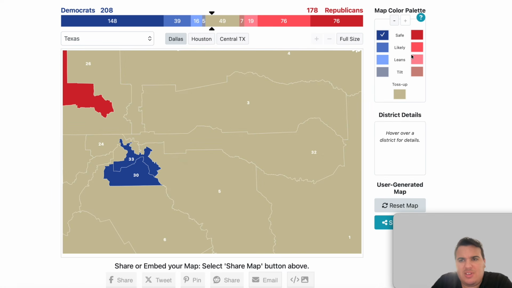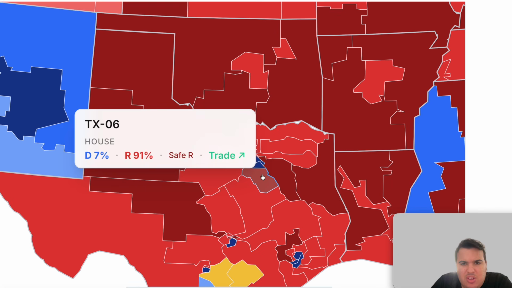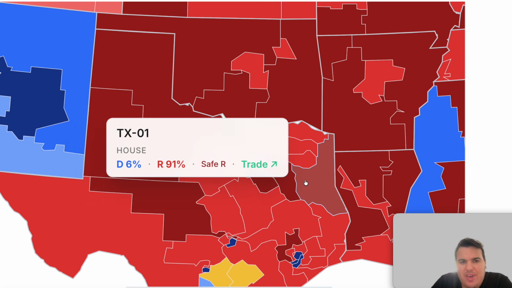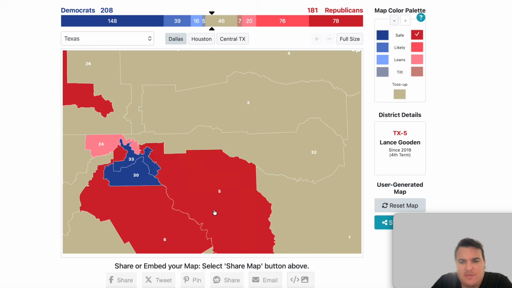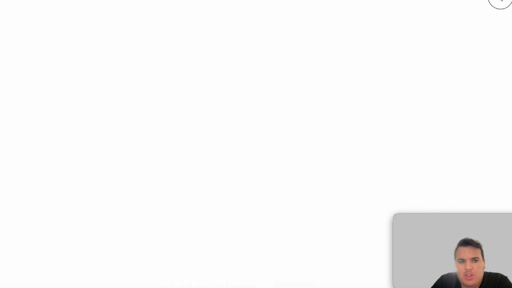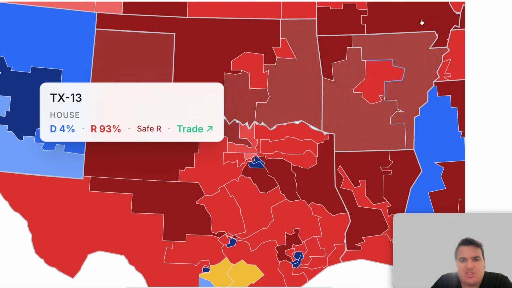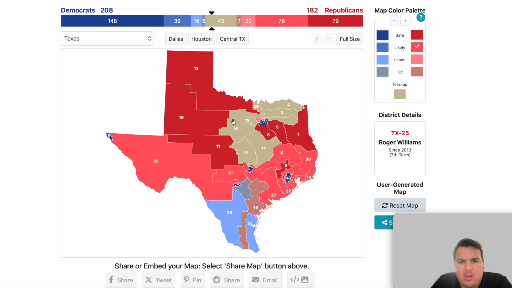It is currently listed the 24th as lean for the Republicans, so we will do that. And then the surrounding districts really are either safe Republican or likely Republican. The 6th, 5th, and 1st are all listed as safe, so 6, 5, 1, we'll add those in. Then I do believe the rest surrounding these are all going to be likely R, except the 13th district, which is listed as safe red, though it might be out of the scope here.